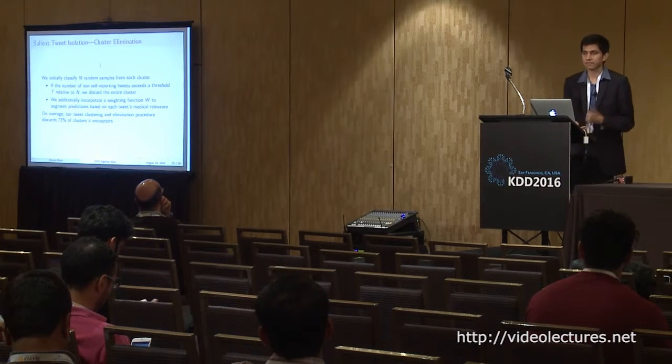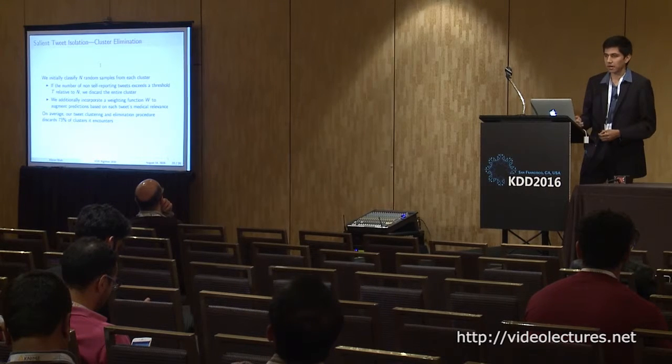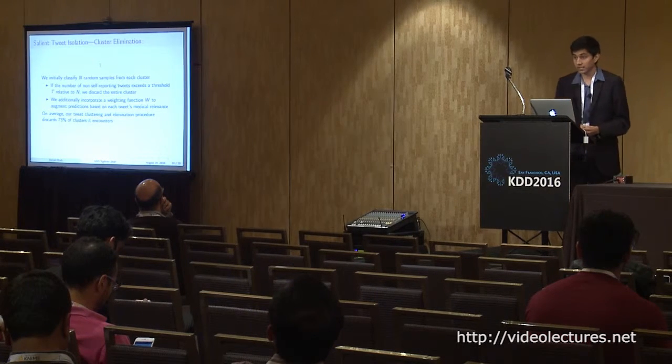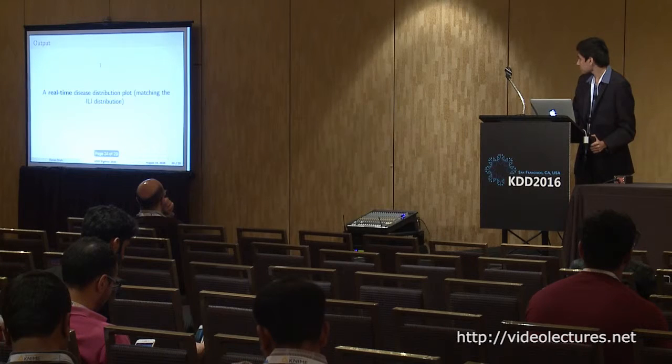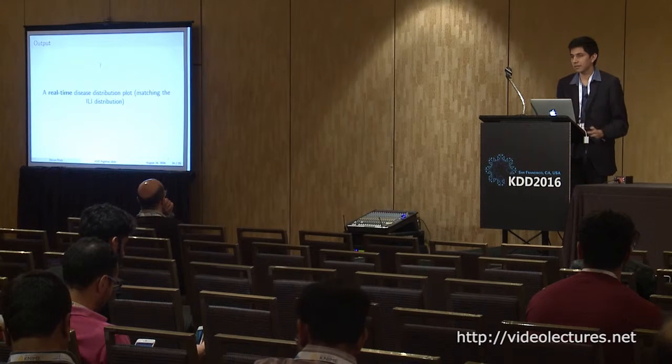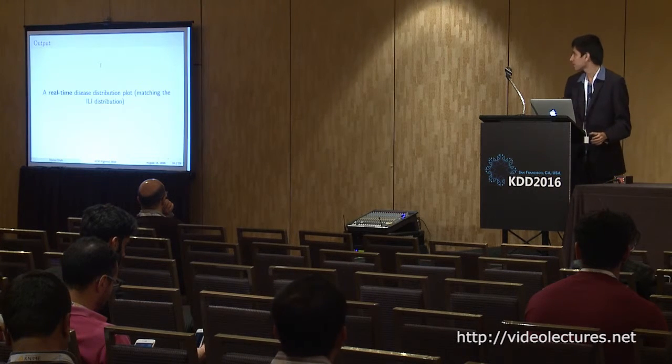This is primarily for reasons of efficiency, because as we scale to more than hundreds of thousands of tweets in our final list, we'd like to make sure that our algorithm is efficient and can make these predictions in rapid real time. So our output is a real-time disease distribution that matches the ILI curve.